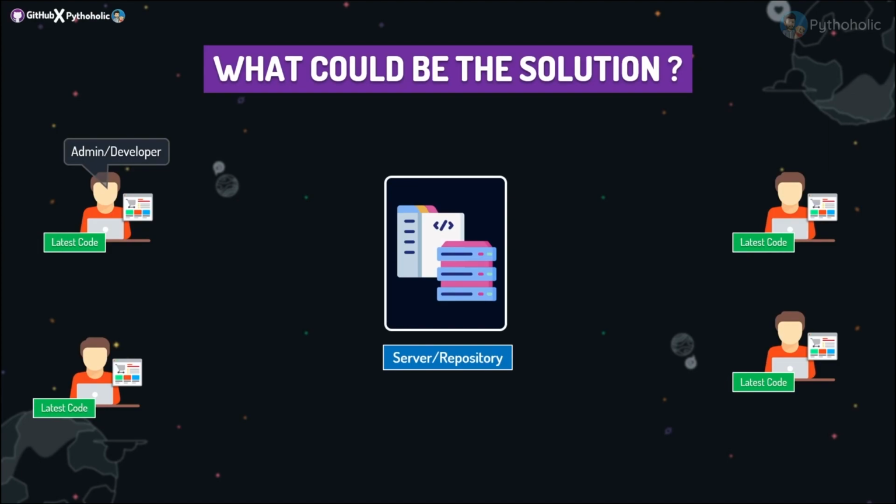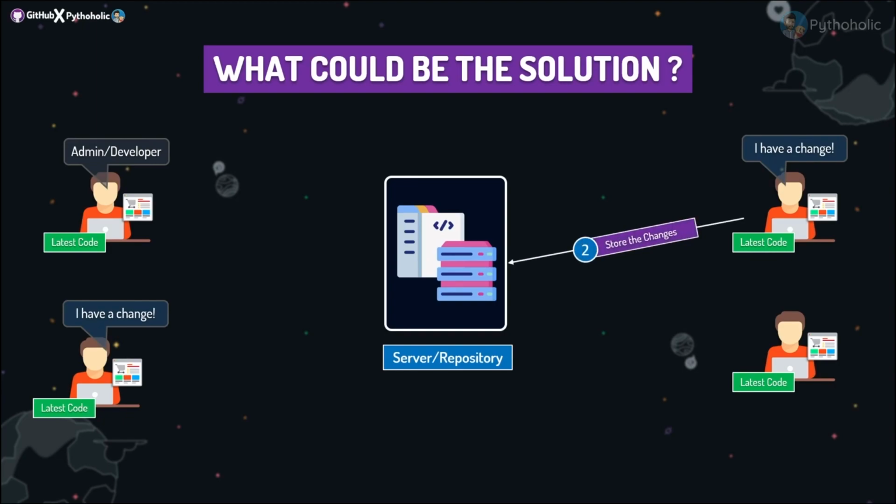The next thing that happens is a couple of developers have made changes to the code. Let's see if the server can handle this situation. Here, one of the developers sends the changes to the server. Let's assume that he sends the whole updated source code that he has worked on. Now, the server has a condition to compare if there have been any new changes already stored in the server, and it does the comparison. As this is the most recent change that has come to the server, it accepts the change and sends the response that your changes are updated.